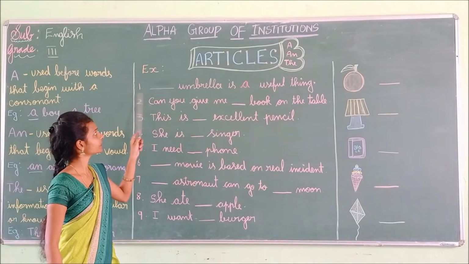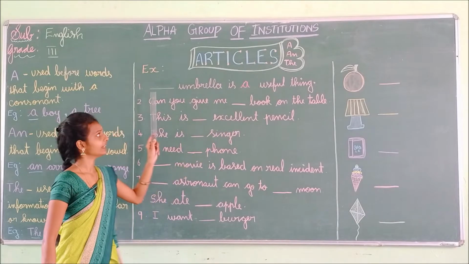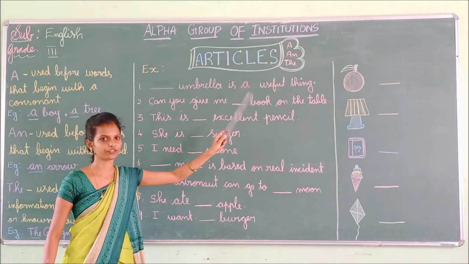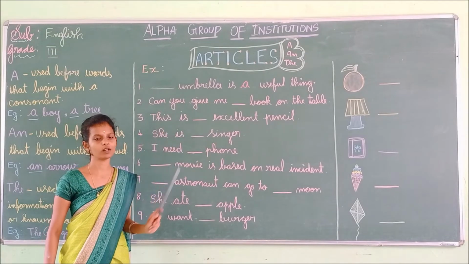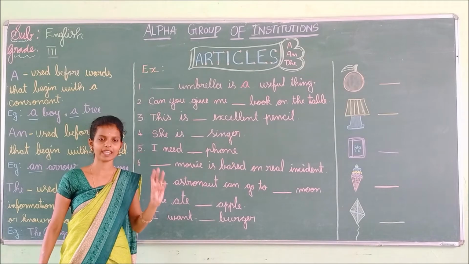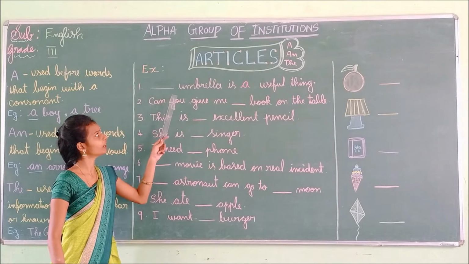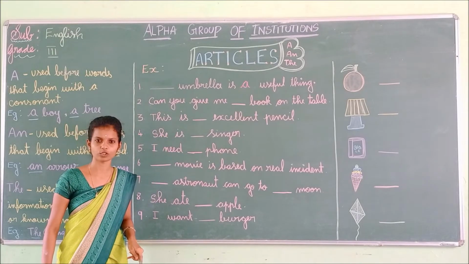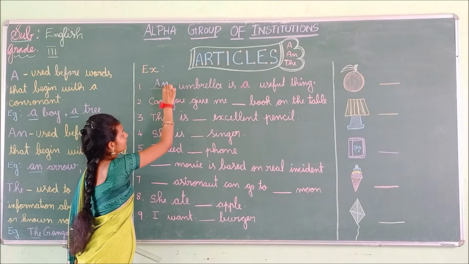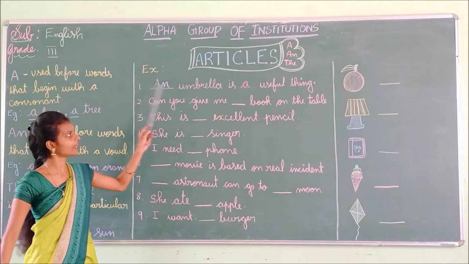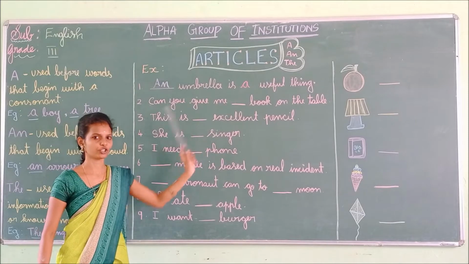See the first one: dash umbrella is a useful thing. Here, the word umbrella begins with a vowel sound. What are the vowels? A, E, I, O, U. If a word begins with a vowel sound, we have to use an. Understood, children? An umbrella is a useful thing.